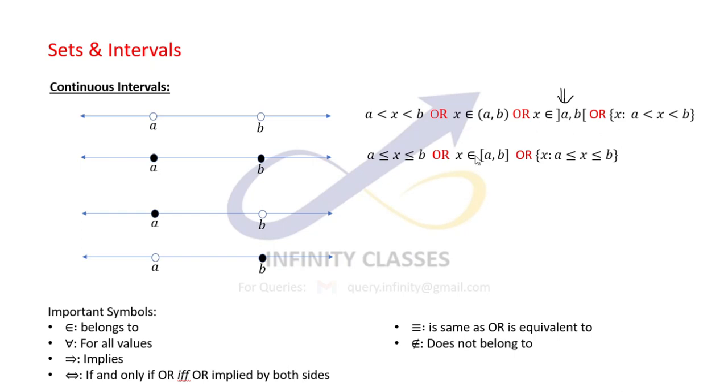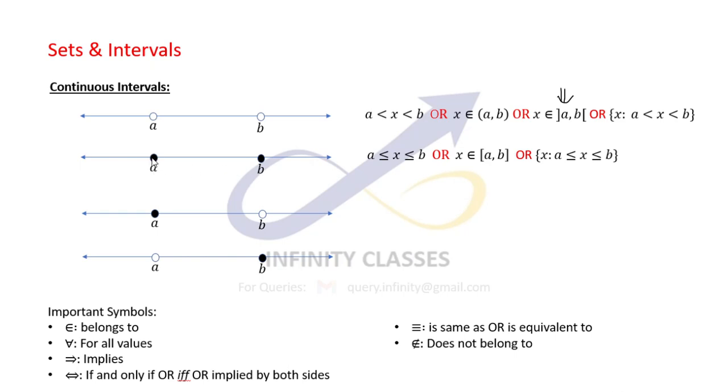And clearly, if A is less than x is less than B, then I can write it as the open interval A to B. That means all the points between A and B are included. All the decimal points, all the integer points, everything is included between A and B, but not A and B themselves. All the other points in between are there.